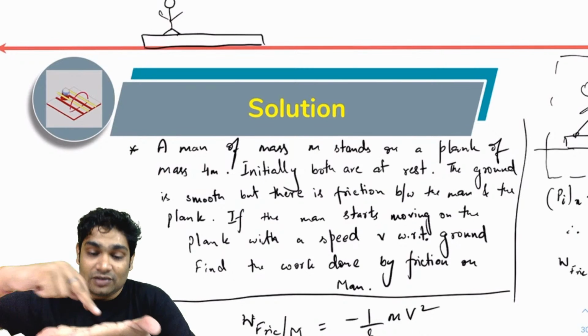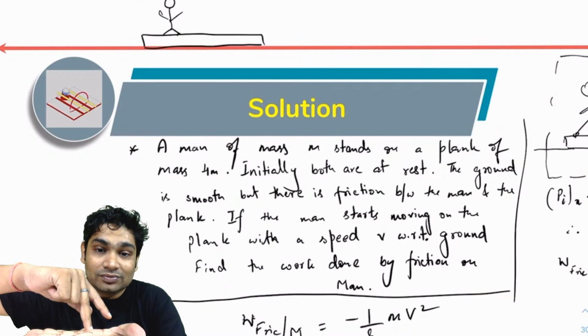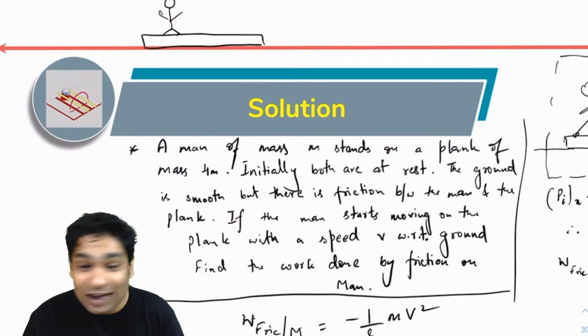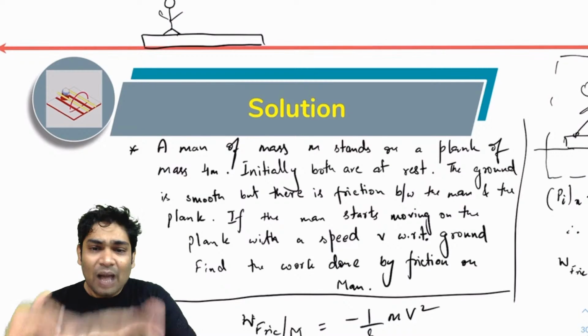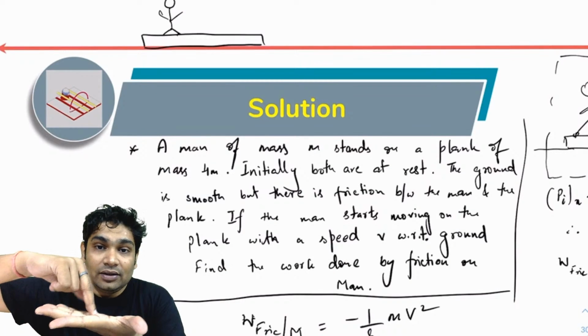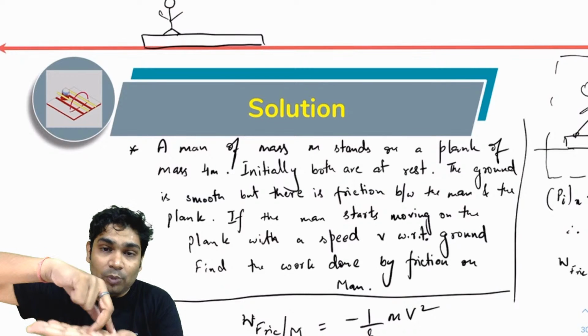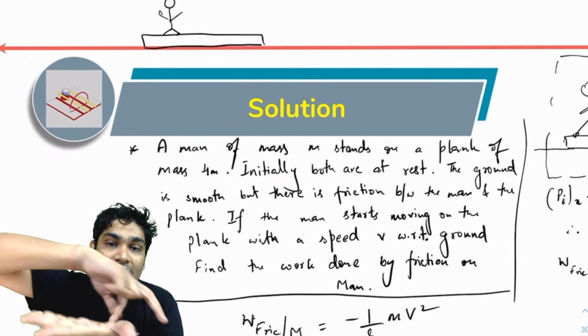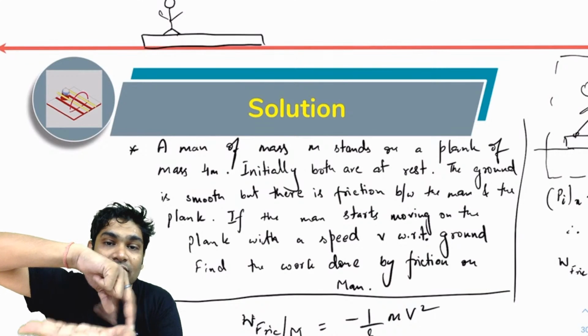Have you ever noticed, you push the ground. No, no, Pawan, that is not correct. Not half mv square. I mean, imagine you standing here. Now you push the ground. You put your other foot forward and you lift this, right? Then you push the ground. You put your other foot forward and you lift this.